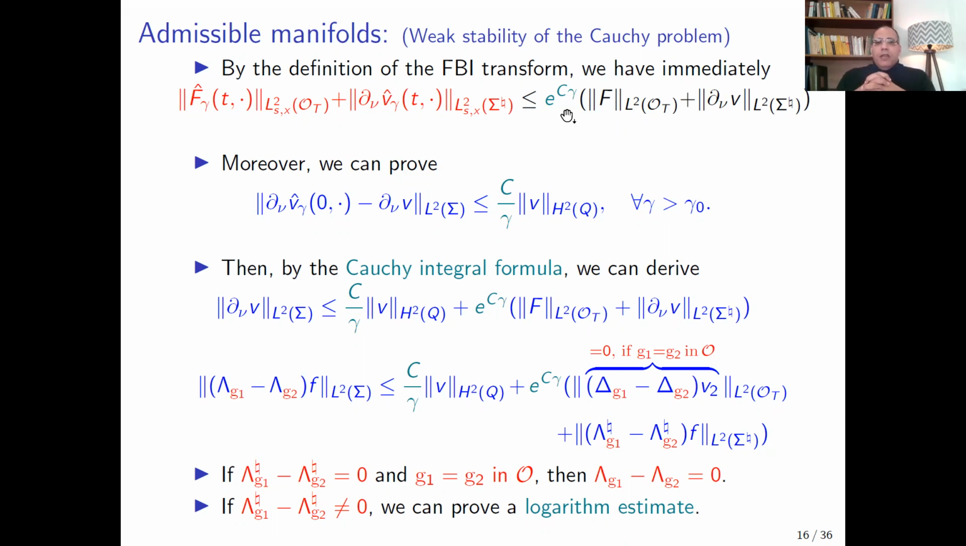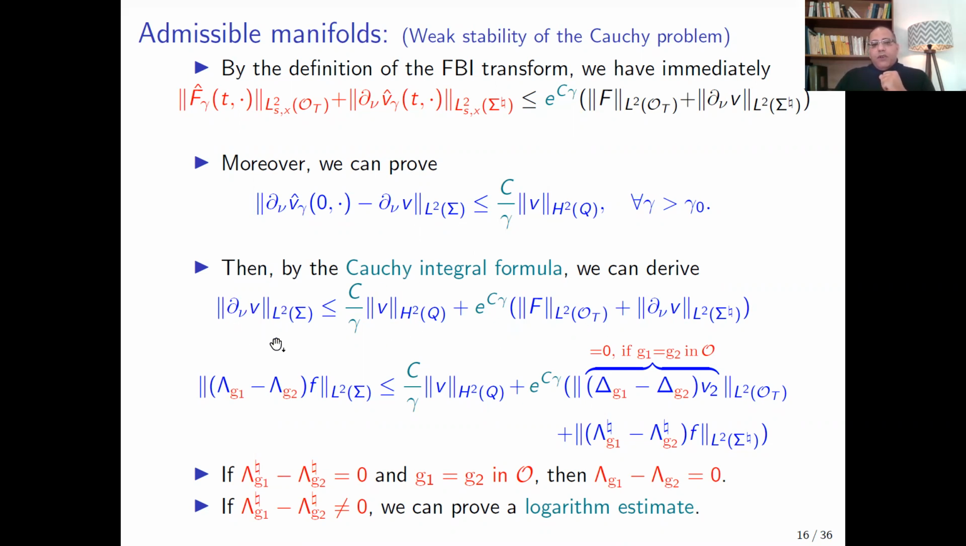Moreover, for s equal to 0, we can prove that the normal derivative of the FBI transform converges to the normal derivative of the solution itself with this decay rate with respect to the large parameter gamma, and can be estimated by 1 over gamma multiplied by the norm of v in H2. And finally, by using the Cauchy integral formula for the holomorphic function, we can prove this inequality.